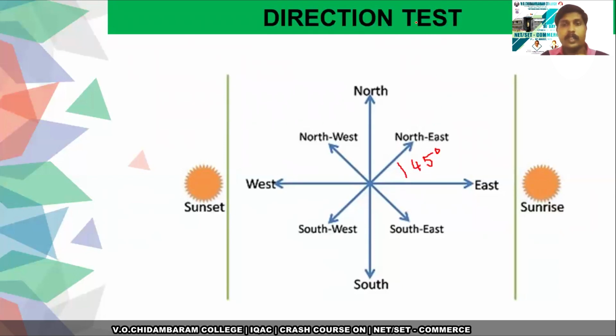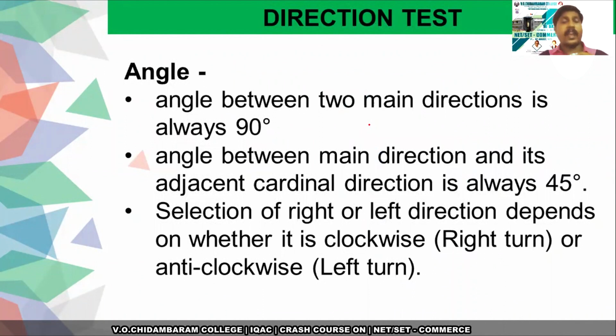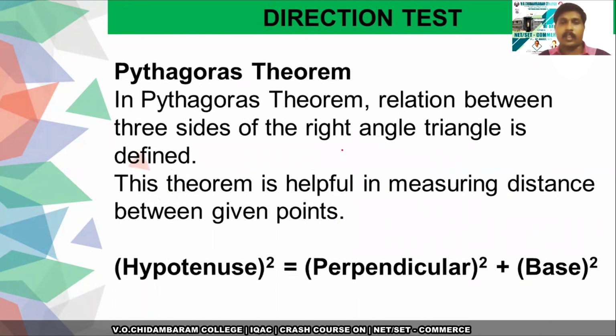So using this direction test, we can use some formulas which will be given after. First, the angle. As I said earlier, the angle between two main directions is always 90. The angle between the main direction and the adjacent cardinal direction will be 45. And you can select the angle using the direction, whether it's clockwise or anti-clockwise.